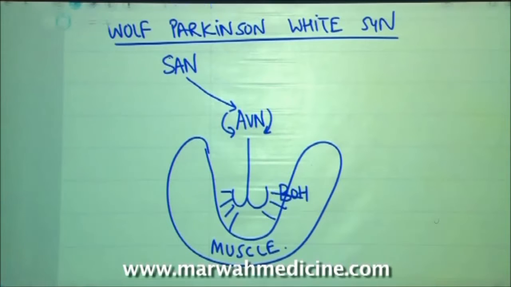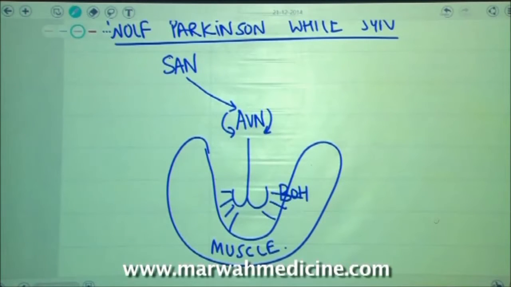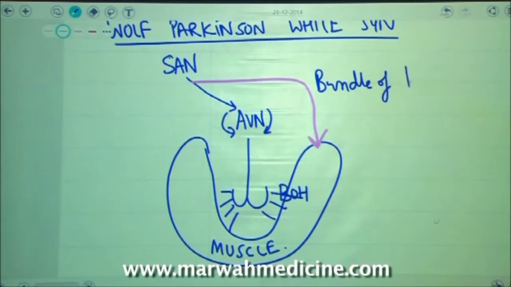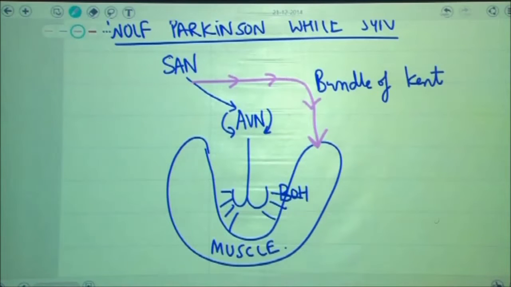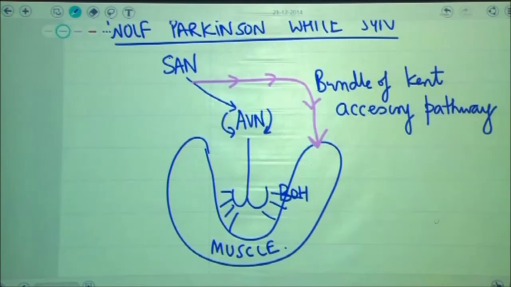However, in patients of Wolff-Parkinson-White syndrome, there is an abnormal conduction pathway which will directly short circuit this current to the muscle. This abnormal pathway is known as bundle of Kent, which is responsible for transmission of current from the SA node directly to the muscle. This pathway is known as accessory pathway. We are calling it accessory because there are obviously two separate pathways present in the heart. This accessory pathway will result in fast transmission of impulses.